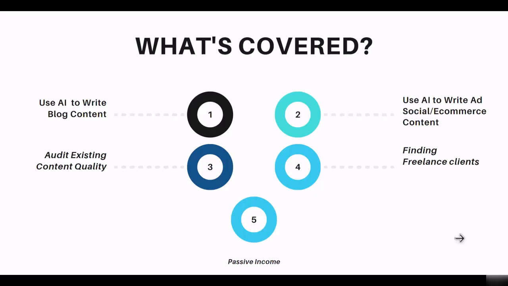First of all, I'll tell you how you can use AI to write blog content, their headings, titles, descriptions, short descriptions, etc. Then you will be learning how you can use AI to write ad, social media, and e-commerce content, and there is a lot more, like lyrics writing, translations, and a lot of other stuff that I'll be covering in this course. And the most important thing, you can also audit the existing content quality. Like if you have existing content and you want to audit it, you can audit that content as well